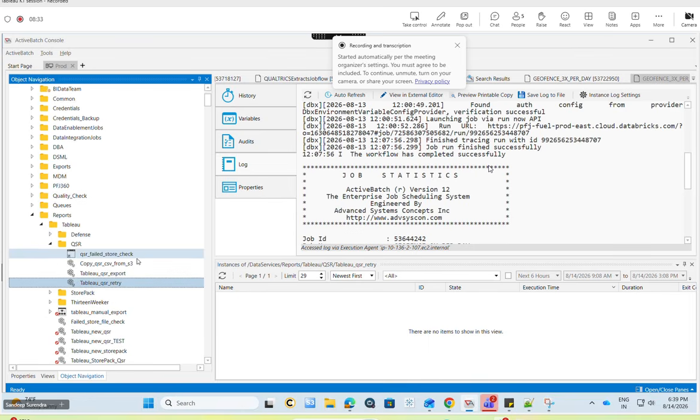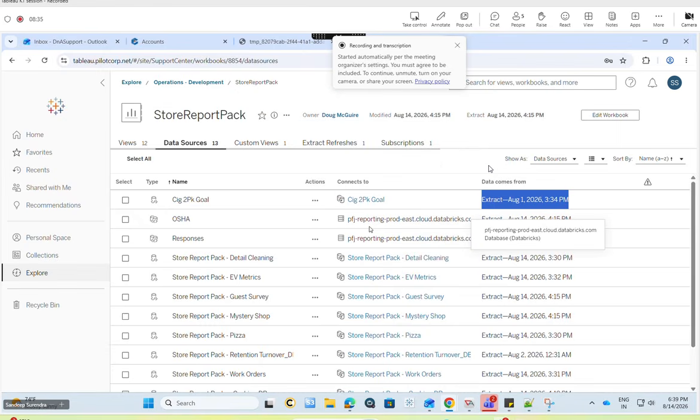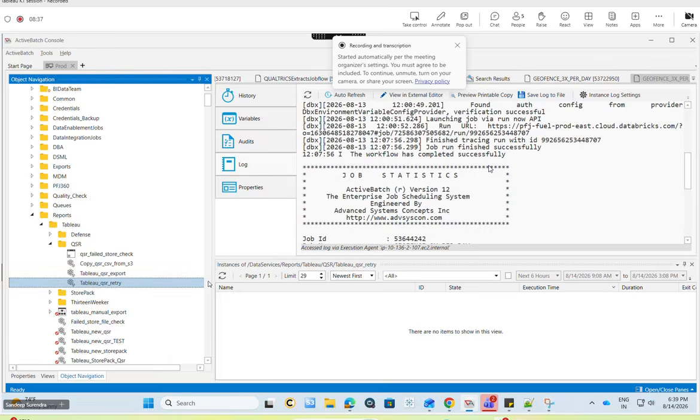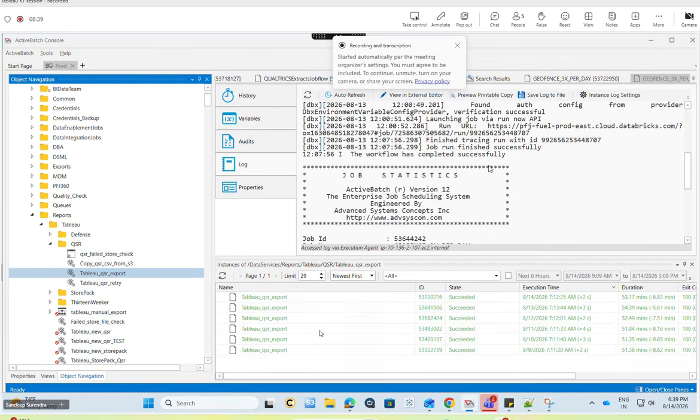If the Tableau server is down, would the export job fail or keep running? It will keep on running, because it will fail only after 120 minutes, or around 180 minutes. I don't prefer this job to run, because of the resources it will be utilizing. I don't want that to happen, so I will go and abort this job.